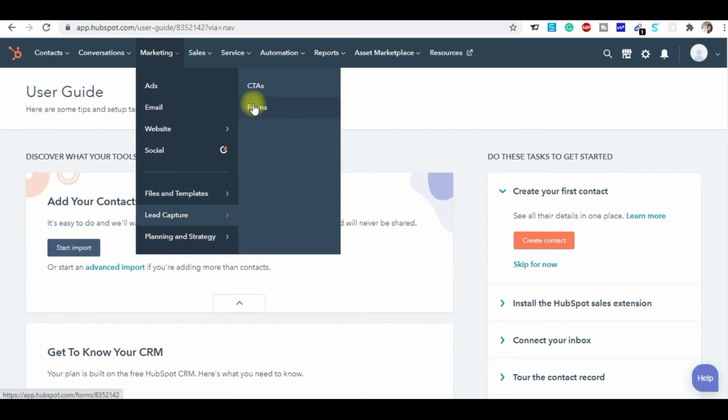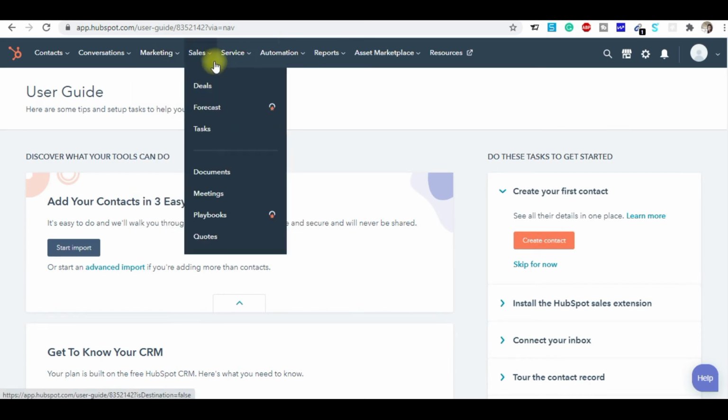You can design a form here, a CTA form, meaning call to action form, or simple forms. The planning and strategy means SEO and projects. If you want to design a website or a web page, to increase the visibility and get organic traffic, you need SEO. So from here, you can manage the SEO part of your website also.